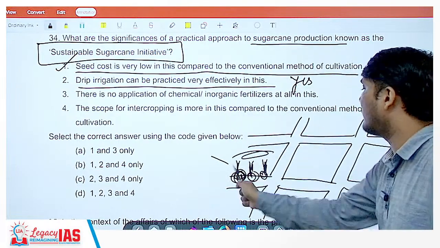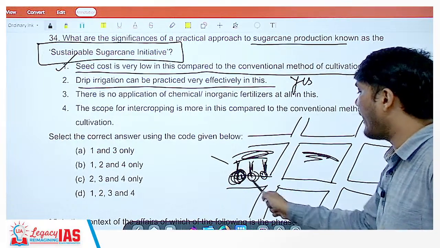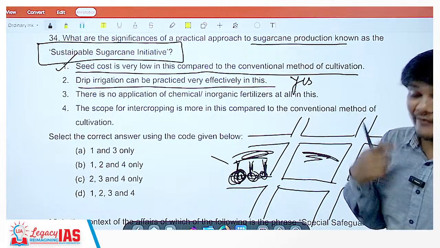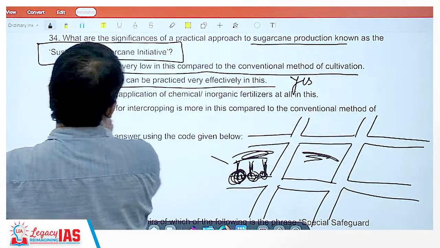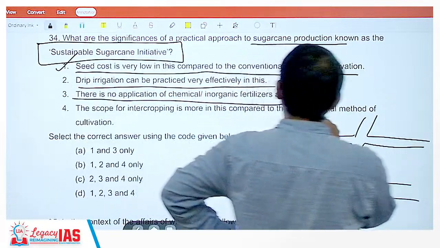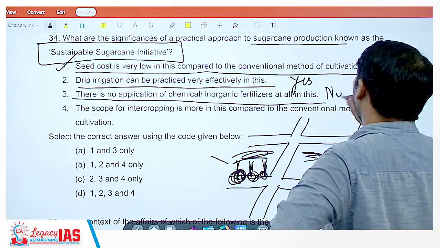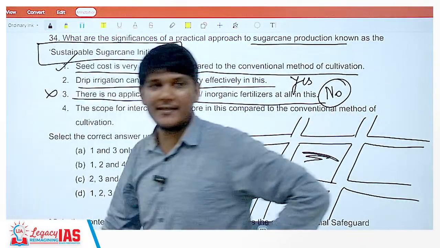It will not be here. It will not be here. It will go to the root area where the plant actually needs it. So it is a very effective method. There is no application of chemical inorganic fertilizers at all in this. There is. This is wrong. There is, to some extent, the requirement is still there.